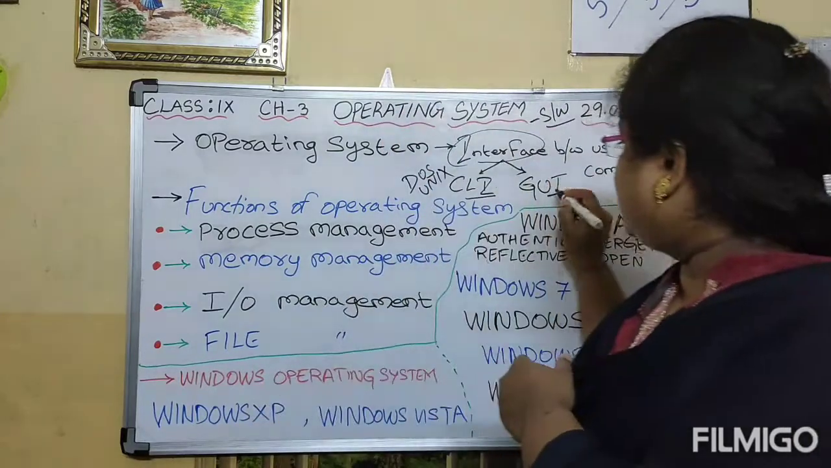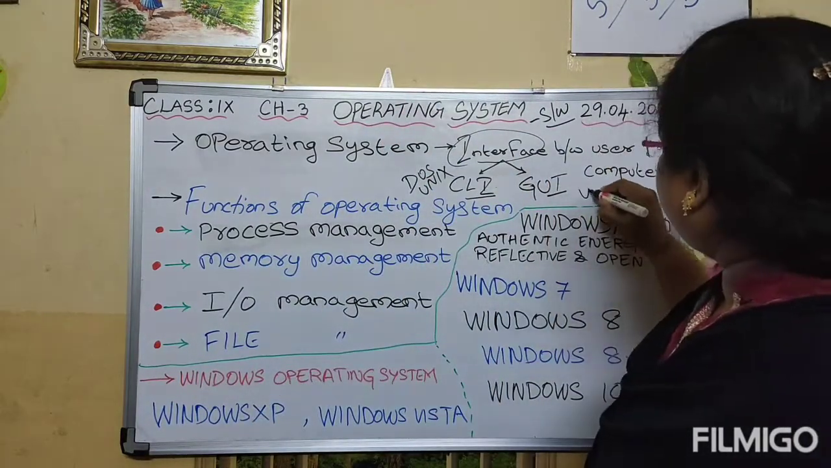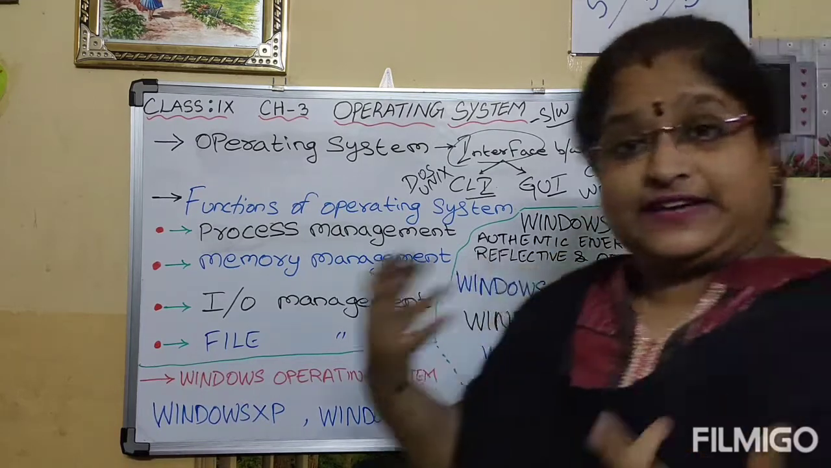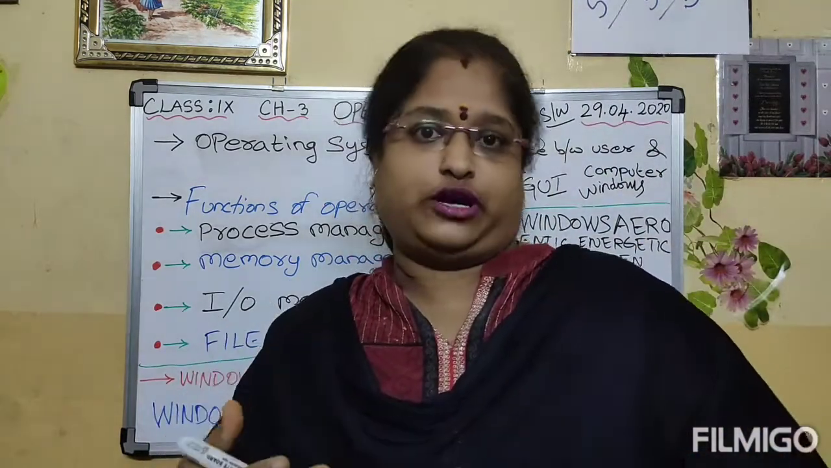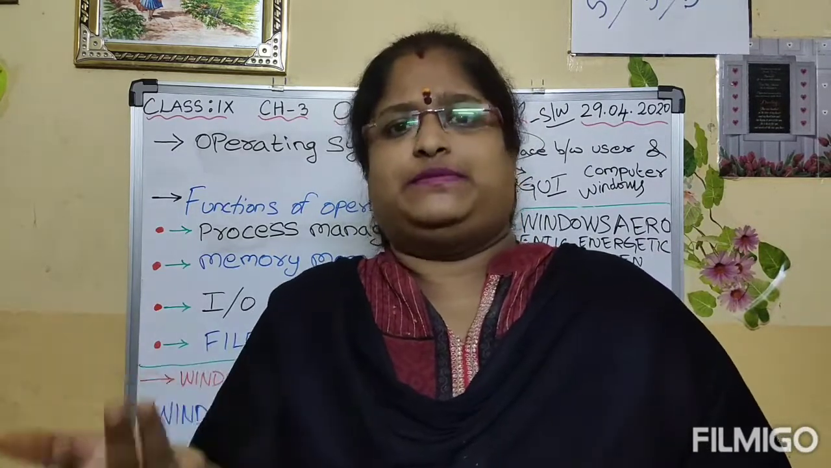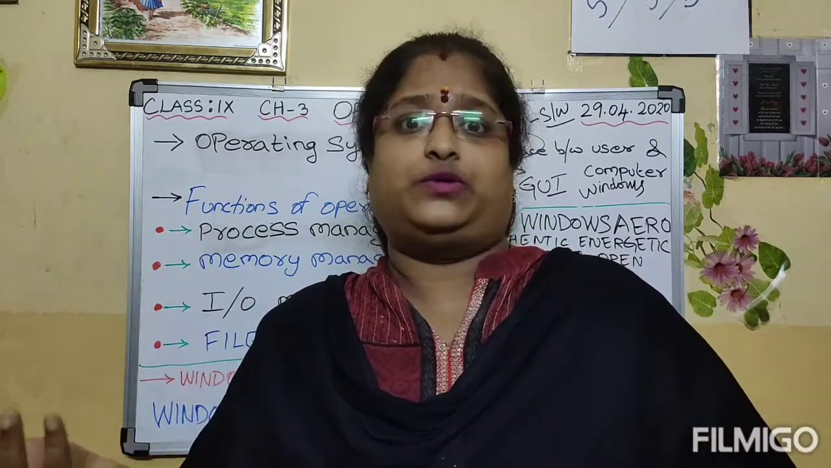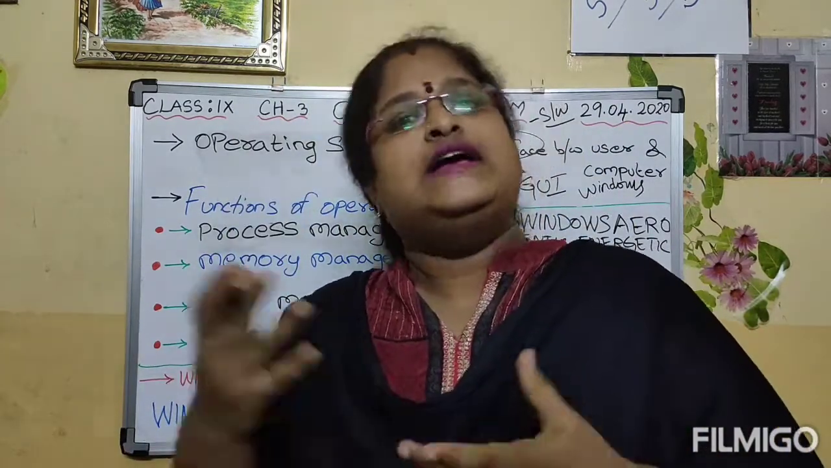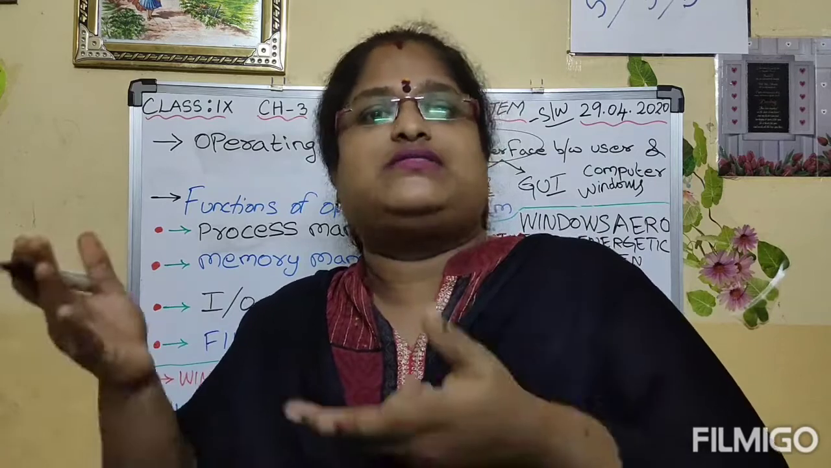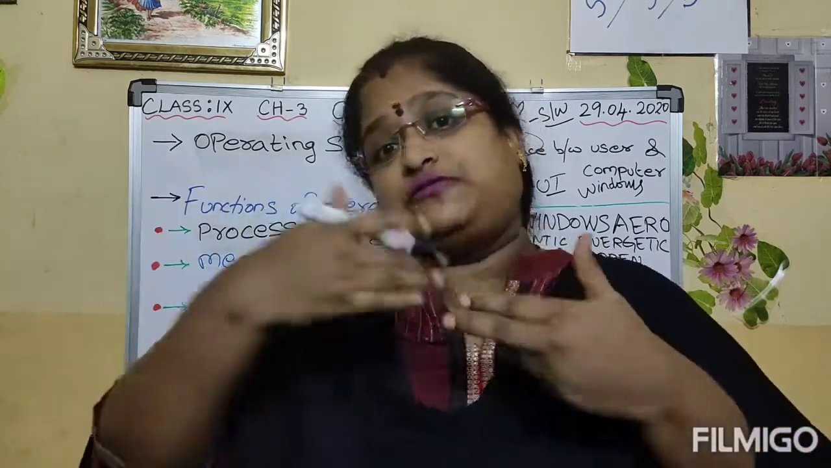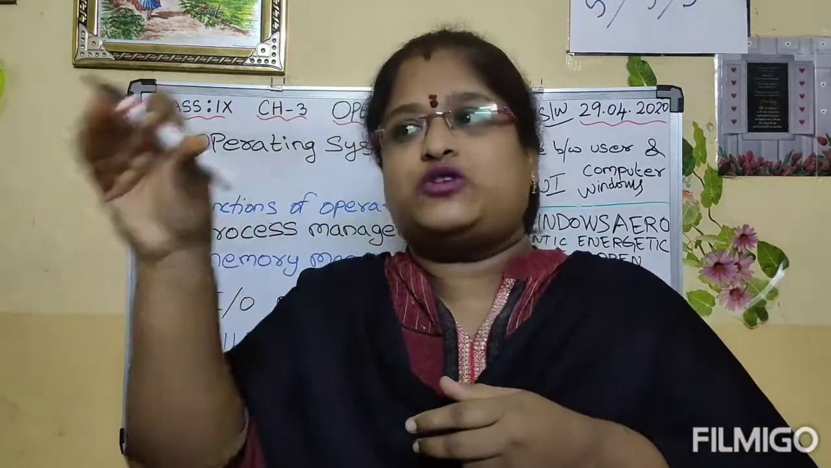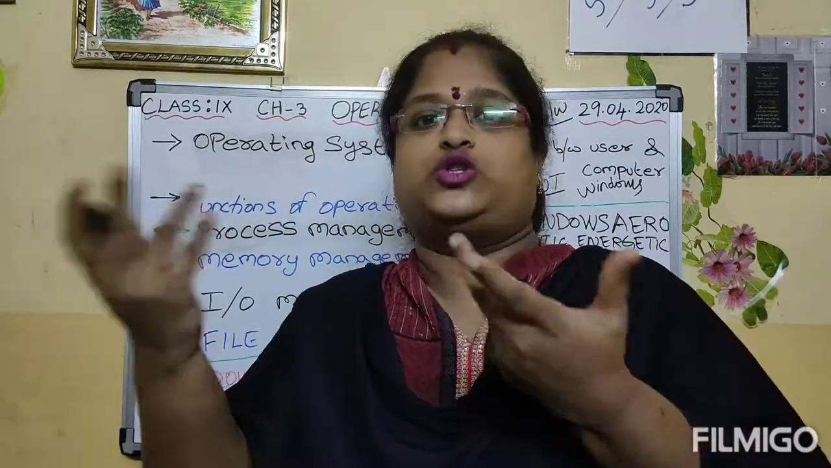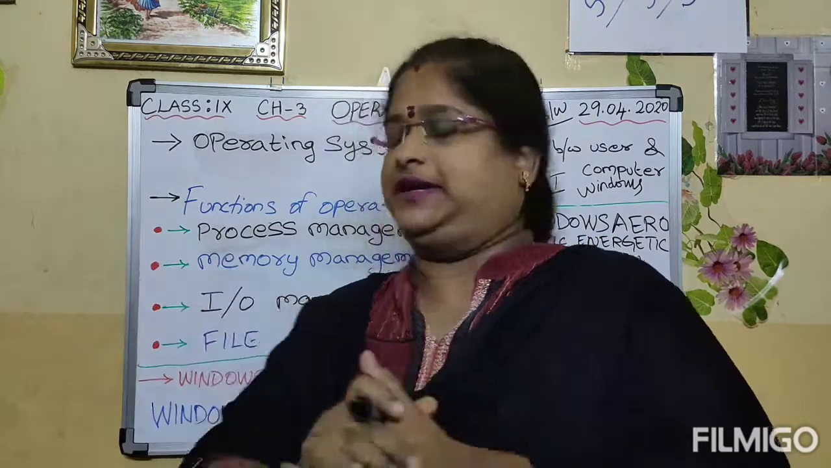An example for graphical user interface is all kinds of Windows operating system. It may be any version like Windows 7, 8, 8.1. In your system also you might be using Windows 7, 8, 8.1 or 10, any version. So all kinds of Windows operating systems come under GUI. It is user friendly also, because with the help of mouse buttons you can select the menus, icons and options.